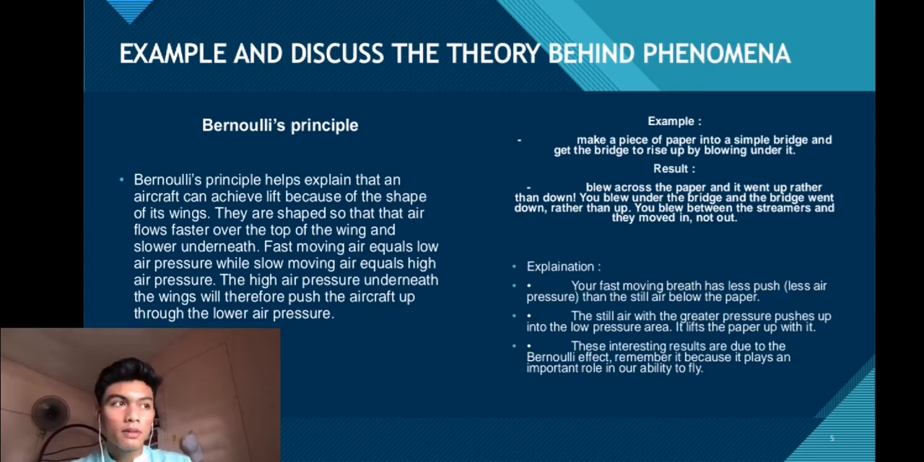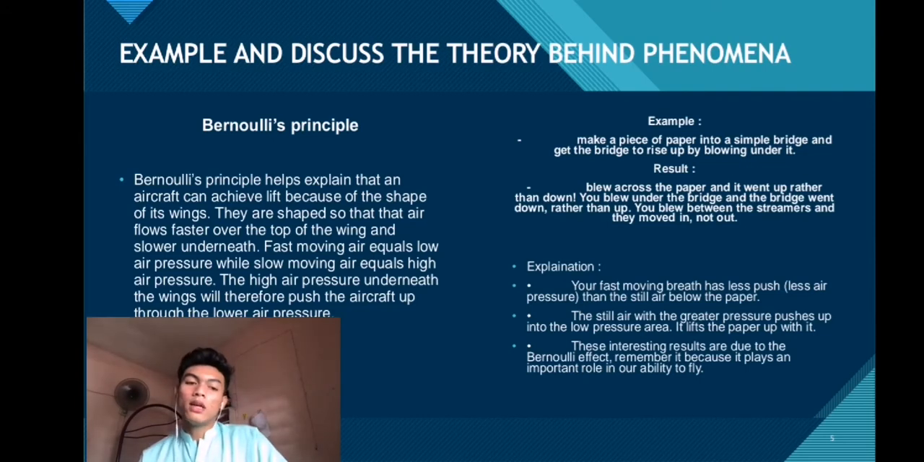Now the example and the theory behind the phenomena. As we know, aircraft use the Bernoulli principle, which helps explain that an aircraft can achieve lift because of the shape of its wing. They are shaped so that air flows faster over the top of the wing and slower underneath the wing. Fast moving air equals low air pressure, while slow moving air equals high air pressure. The high air pressure underneath the wing will therefore push the aircraft up through the lower air pressure.